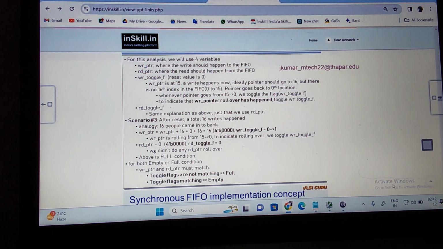Understand, this is important. Whenever my pointer goes from 15 to 0, we toggle one flag. Which flag are we toggling? The write toggle flag. This is what we call a rollover. You can understand what a rollover is?